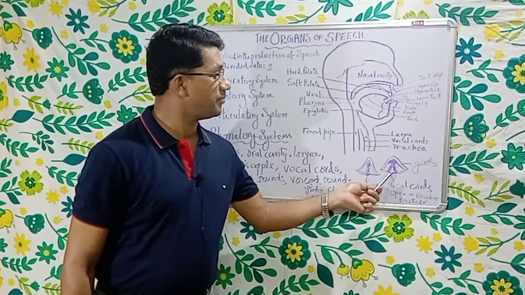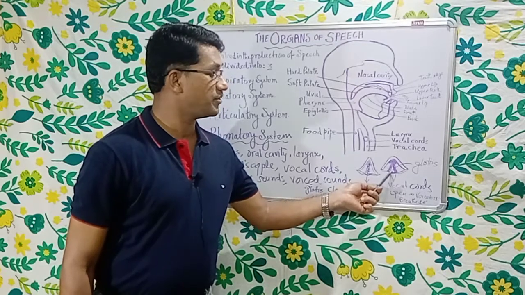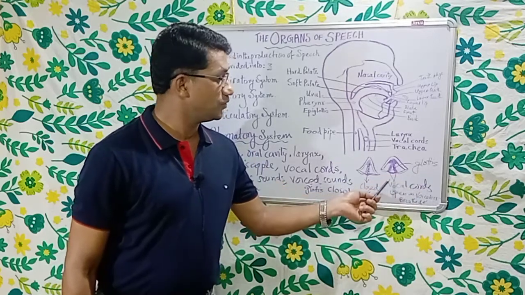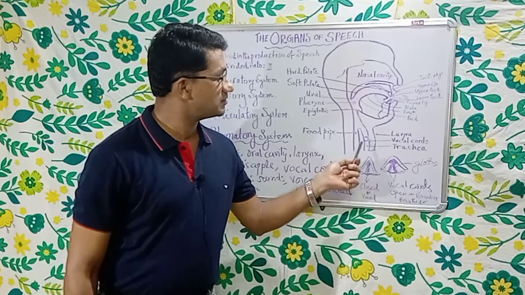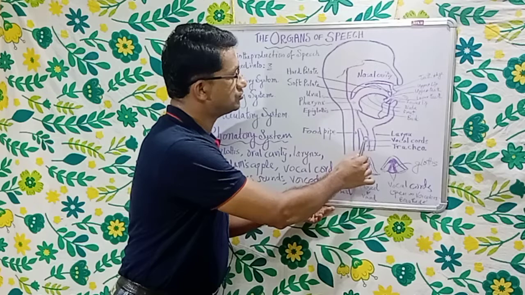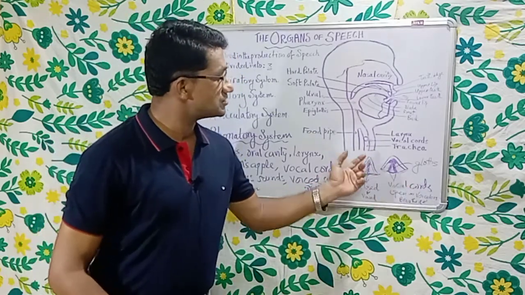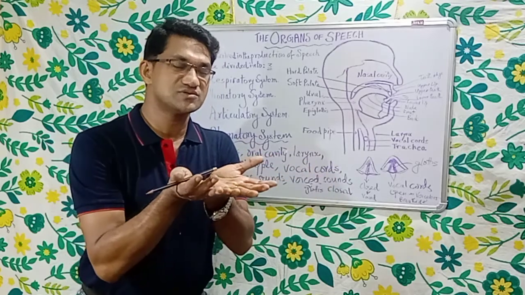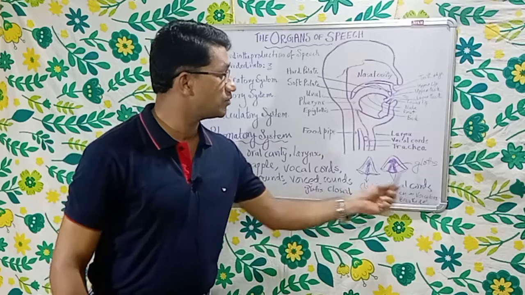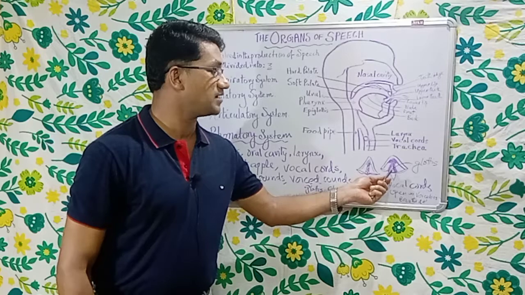And this opening, this white triangle, is what is known as glottis. So know that vocal cords are the two elastic membranes, small, very thin, fleshy elastic membranes, and the gap between the vocal cords is known as glottis.